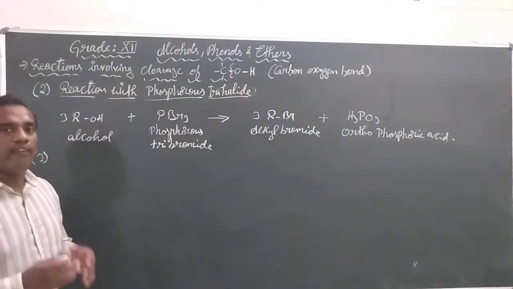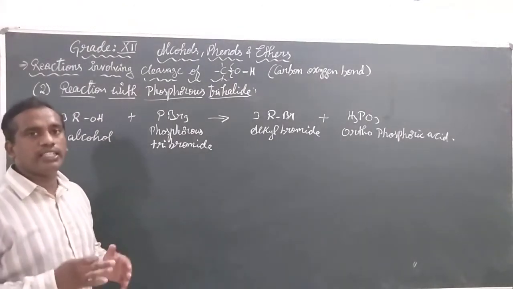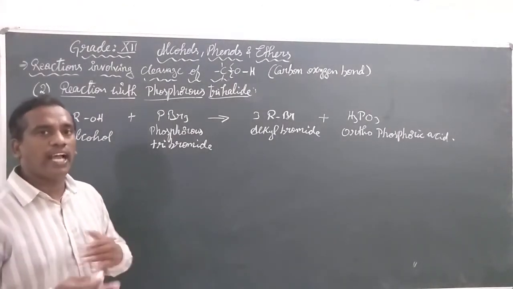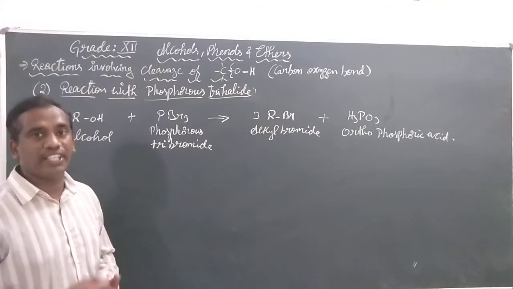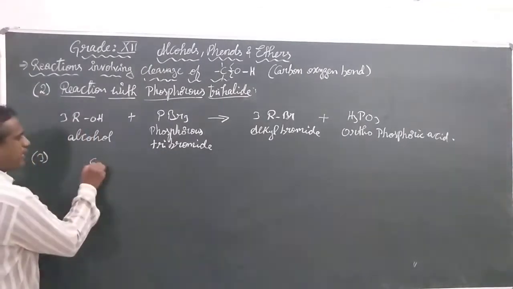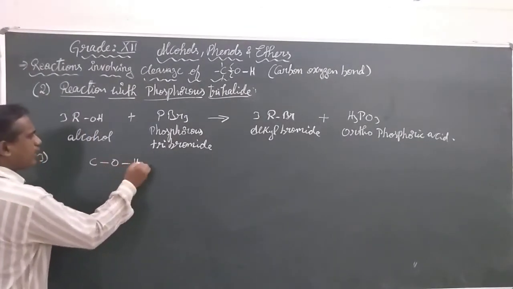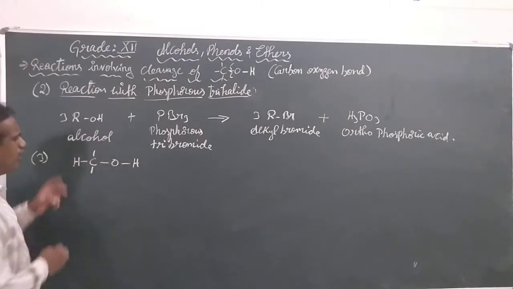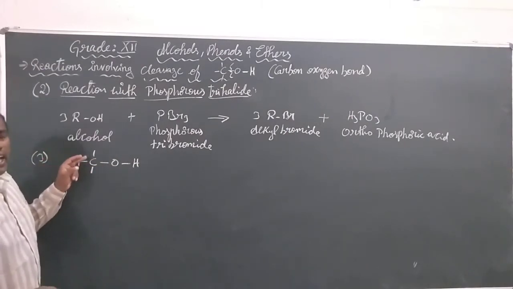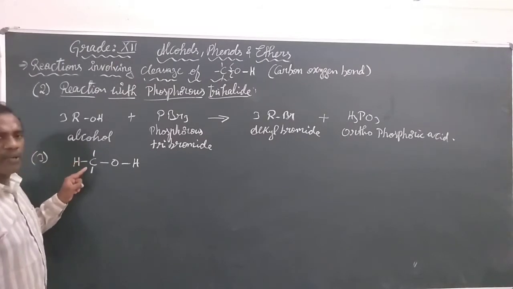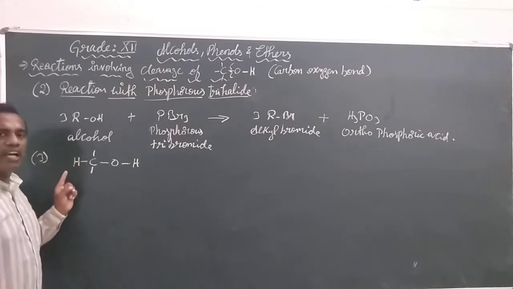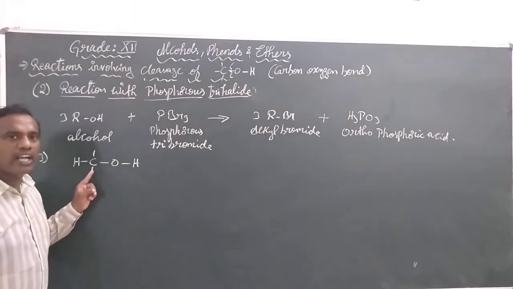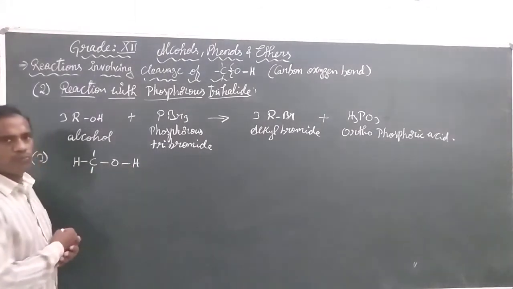This is very important. In the case of alcohols, we have different variations of reactions. The alcohol has two other atoms attached to the carbon, but one atom is the hydrogen attached to the carbon of the OH group.